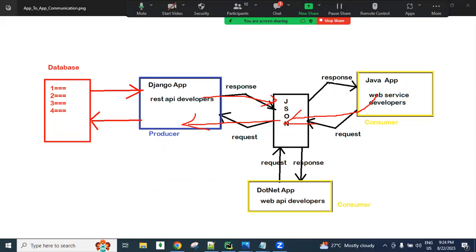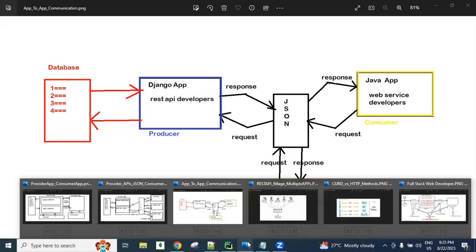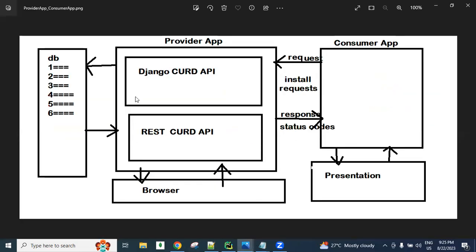So always the request is sent in the form of JSON and the response is received in the form of JSON, or XML. What is the difference between JSON and XML? Slowly you will understand. Clear that? Yes. So whenever we are working with the Django framework, guys, this is the only thing we develop.